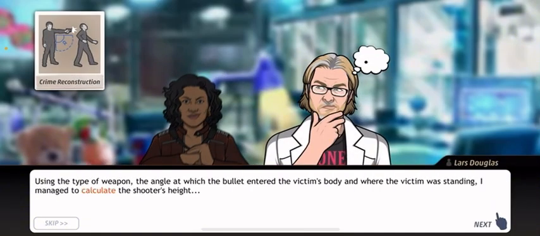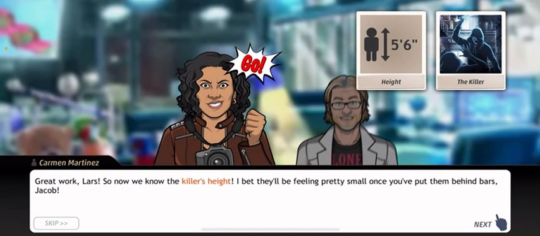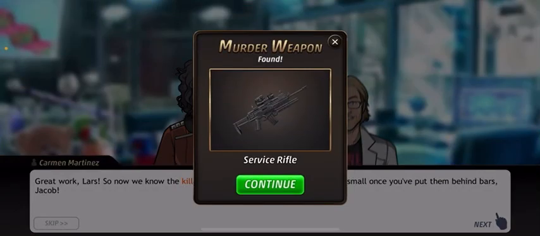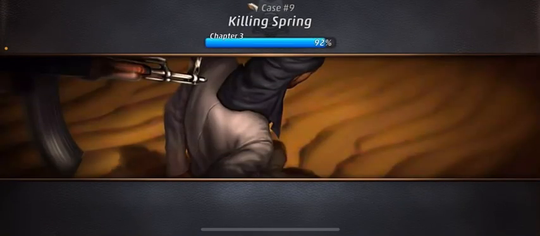Using the type of weapon, the angle at which the bullet entered the victim's body, and where the victim was standing, I managed to calculate the shooter's height. And I confirmed that your killer measures 5 foot 6 inches. Great work, Lars. So we know the killer's height. I bet they'll feel pretty small once you put them behind bars, Jacob. Oh, so it's not Bahir. It's the Wolf News reporter.